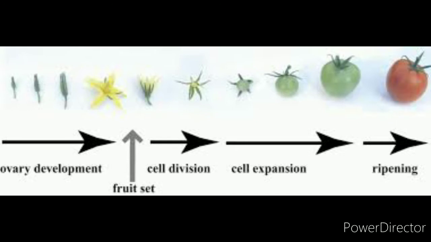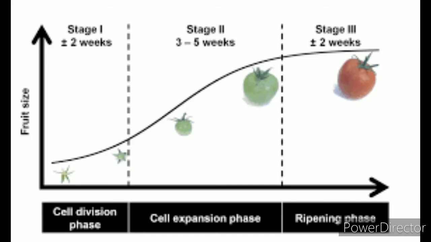During ovary development, the ovary gets enlarged, and during the second phase of fruit formation, the ovarian cells divide consequently, and a huge number of ovarian cells will be formed. Then these cells get expanded in the next phase, and then ripening occurs.